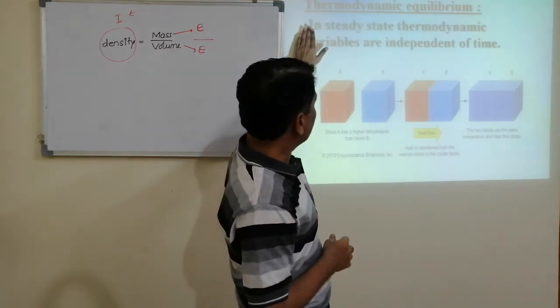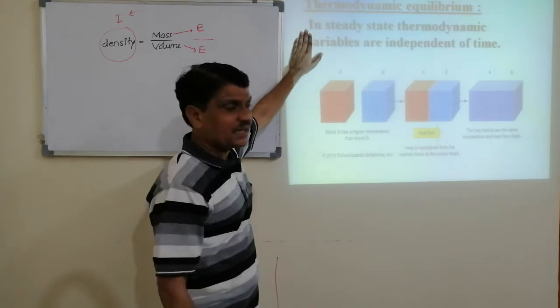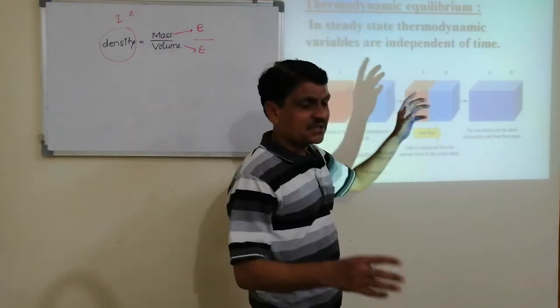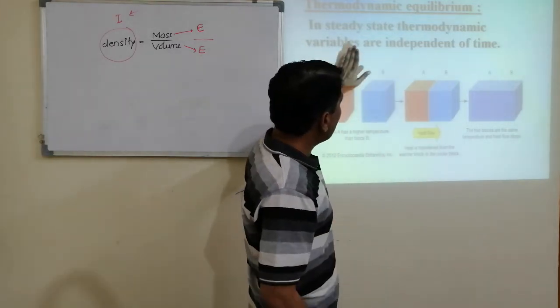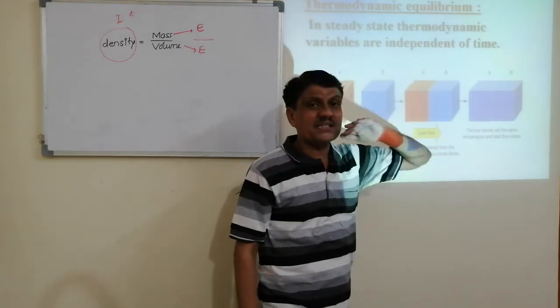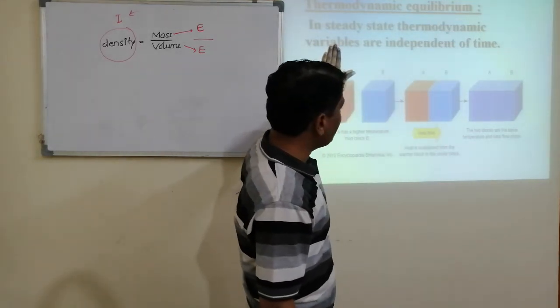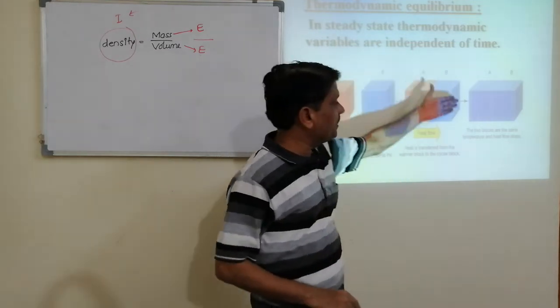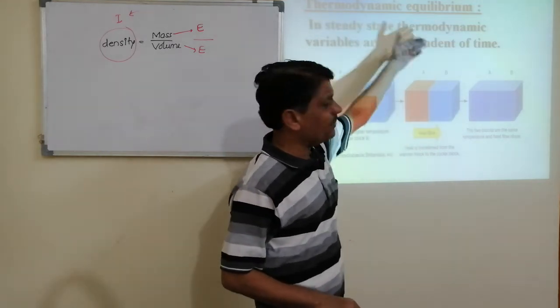When we say the system is in thermodynamic equilibrium, it means a steady state where no external energy is supplied, and the thermodynamic variables remain constant with time. With time, thermodynamic variables should not change. For example, if temperature is not changing, that is called thermodynamic equilibrium.